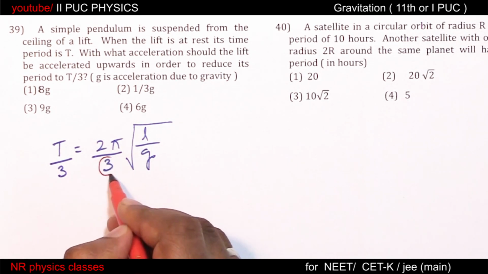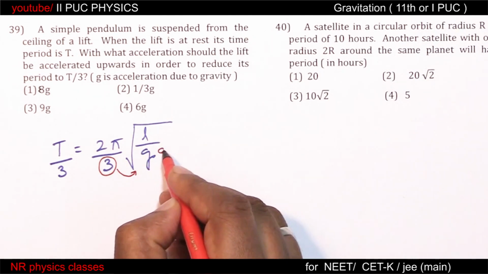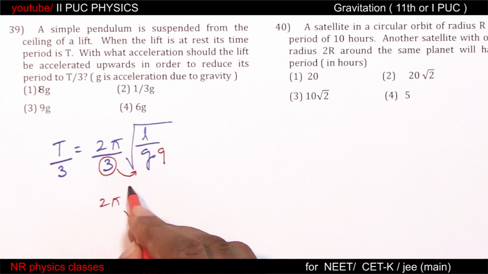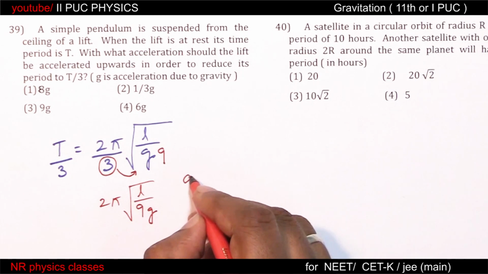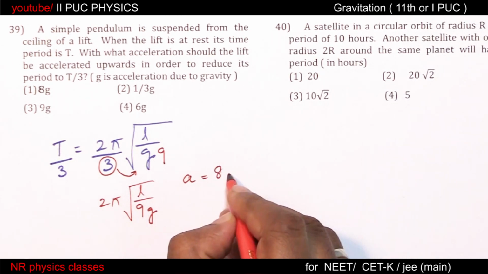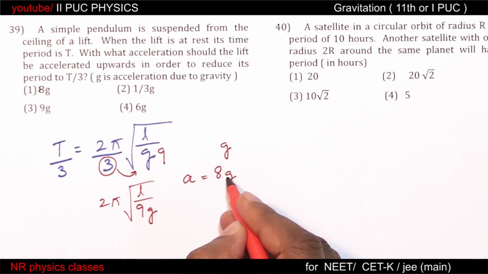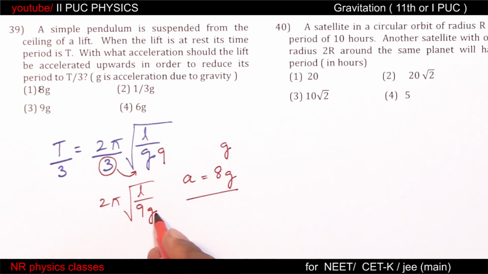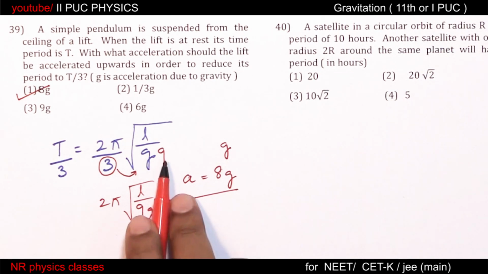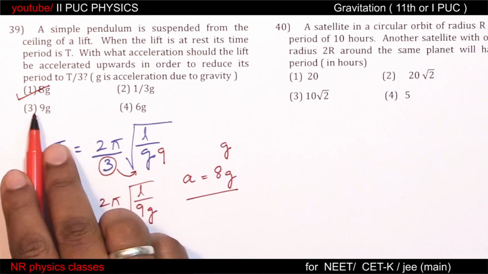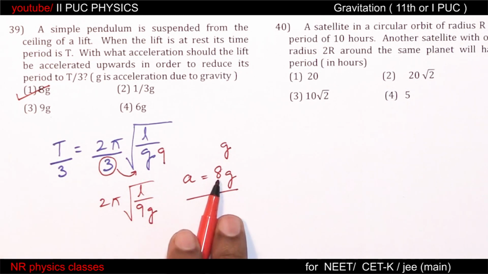If 3 is inside, it becomes 9 times. So it is 2 pi root L by 9g. Therefore, the total acceleration should be 9g. There is already acceleration due to gravity. This is acceleration of the elevator. So total is 9g. Therefore, the lift acceleration is 8g. Common mistake: students will choose 9g. Actually, after getting 9g, you should choose 8g.